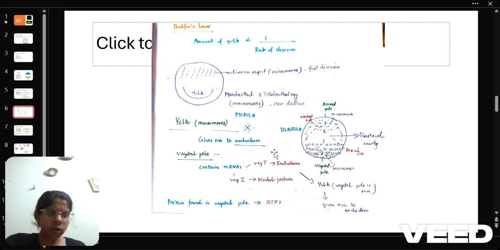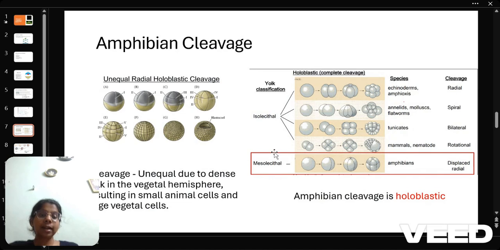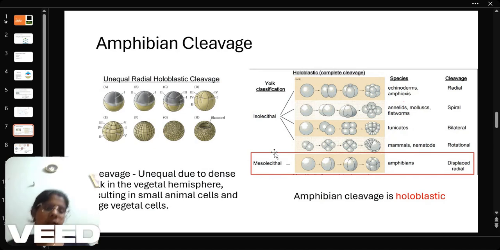Now, before we go on to any of the deeper things, let us remember what the cleavage in amphibians is. It is holoblastic, unequal cleavage. The cleavage is unequal due to dense yolk. In the vegetal hemisphere we have dense yolk, so we have faster division in the animal pole, resulting in small animal pole cells and larger vegetal pole cells.